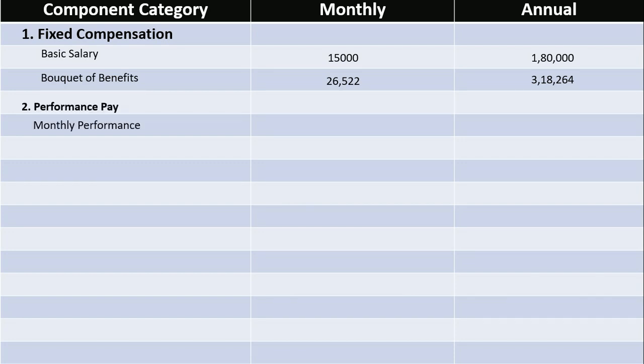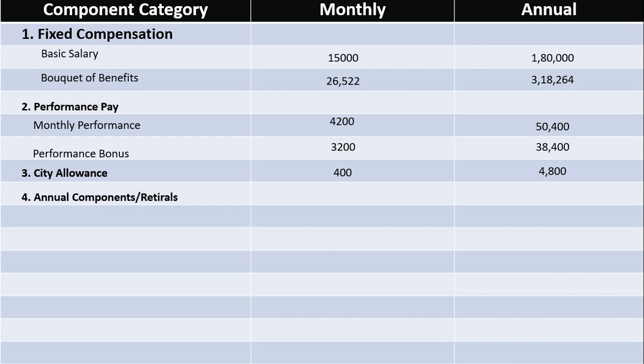Performance pay. Monthly performance will be 4,200 rupees per month and 50,400 rupees annually. Performance bonus will be 3,200 rupees monthly and 38,400 rupees annually. City allowance will be 400 rupees per month and 4,800 rupees annually. Annual components or retirals. Health insurance will not be provided on monthly basis. However, 7,900 rupees will be provided annually.